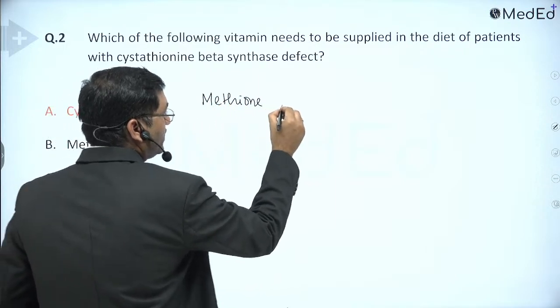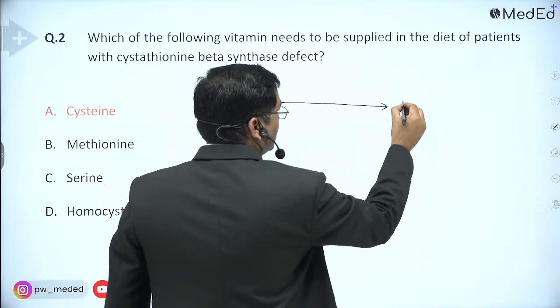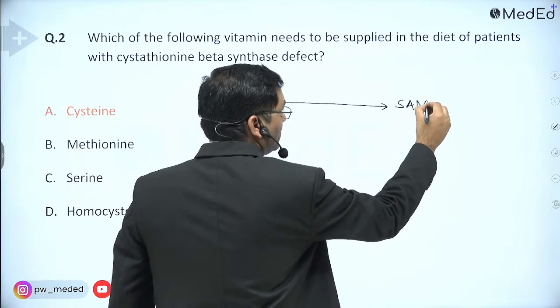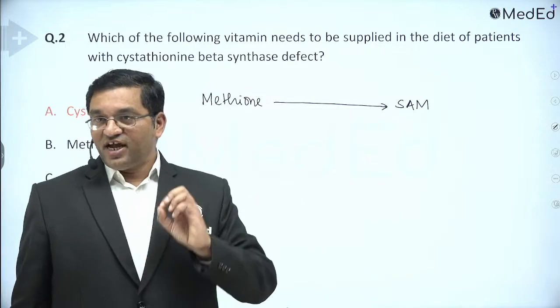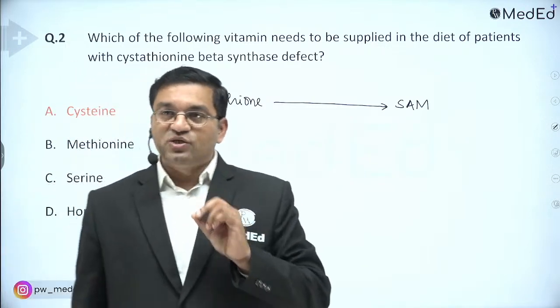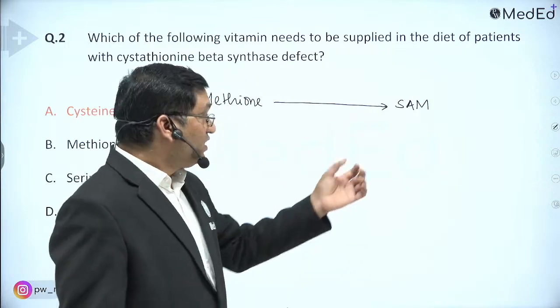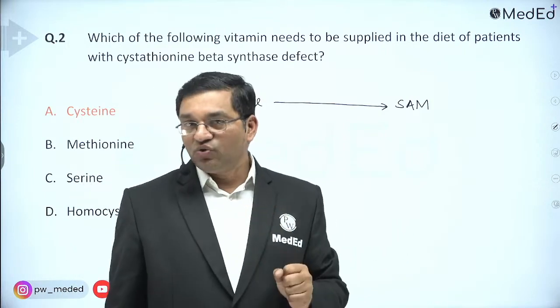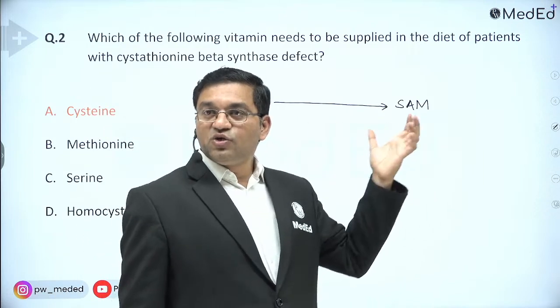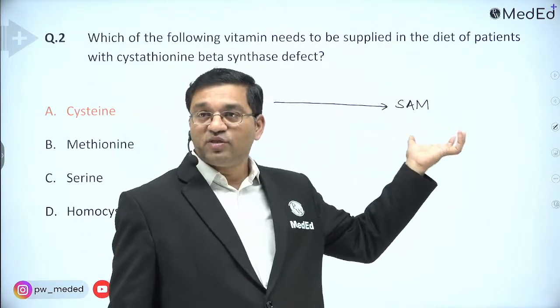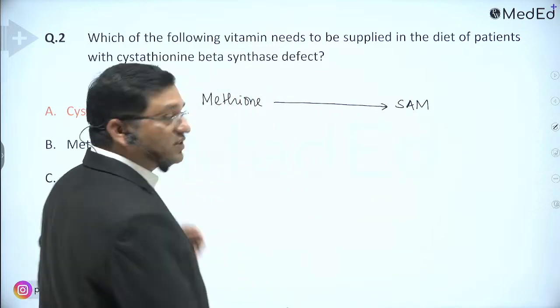Methionine is converted into S-adenosyl methionine, and this is the universal methyl group donor. PAPS, phosphoadenosine phosphosulfate, is the universal sulfate donor. Okay, answer is cysteine, yes.